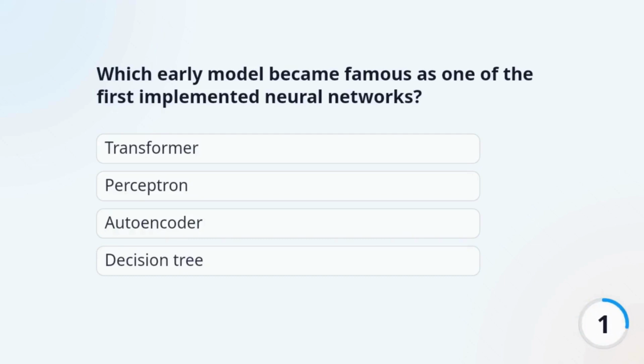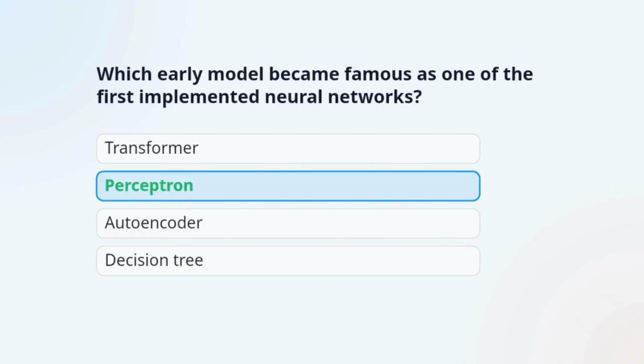The correct answer is perceptron. The perceptron, described by Frank Rosenblatt, was one of the earliest implemented artificial neural networks.